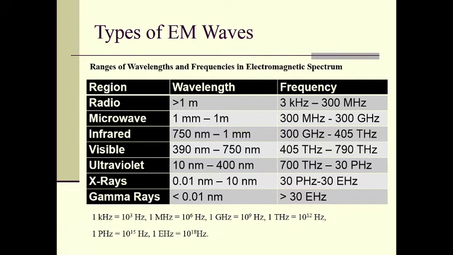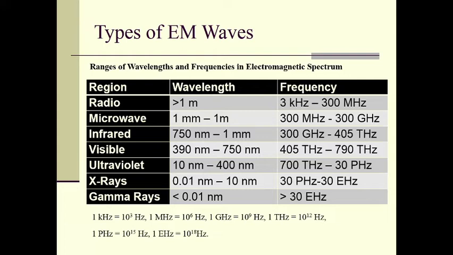Then comes the infrared radiation, which has wavelengths of the order of 750 nanometer to 1 millimeter, and frequency of the order of 300 gigahertz to 400 terahertz.